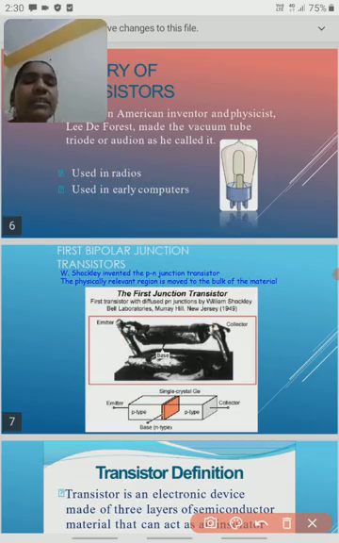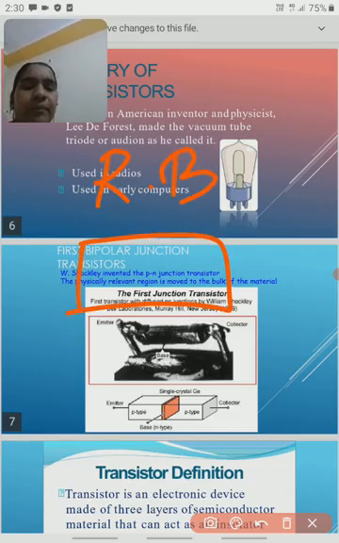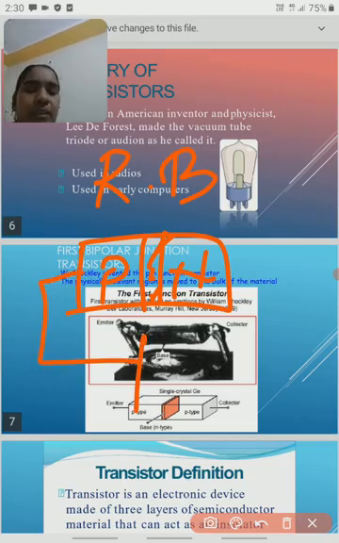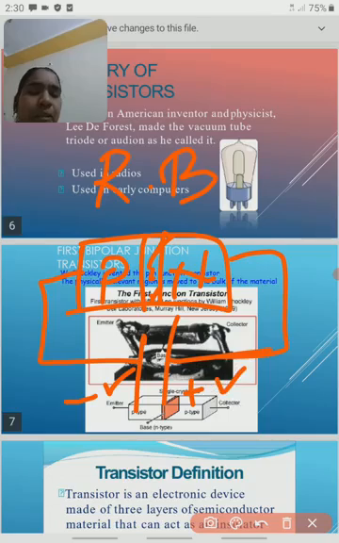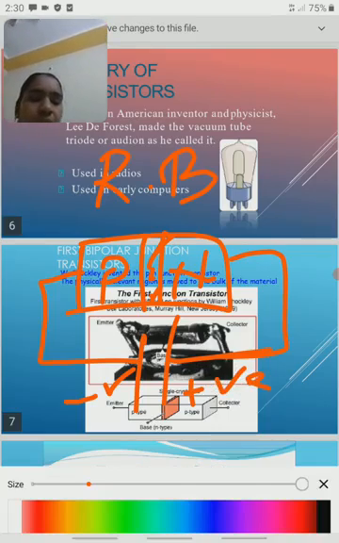Next we take the reverse bias. Same p-n diode, p-type material and n-type material, with the depletion layer, the potential barrier. We connect the battery, with this side negative and this one positive.